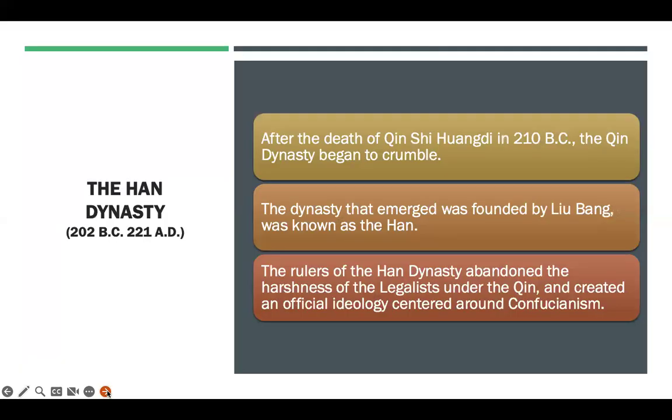So that brings us to the Han Dynasty, 202 to 221 BC. And so after the death of Qin, you have this new dynasty emerging, right? And so the rulers of the Han abandoned the harshness of legalism, and you're back to Confucianism. And what you find typically in Chinese society is when they followed Confucianism, things went pretty well. And that's kind of true for ancient civilizations across the board. If they just followed one religion and it wasn't a sinister religion and it kind of adhered to some positive qualities, it actually did improve society.